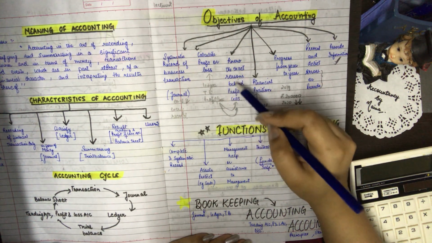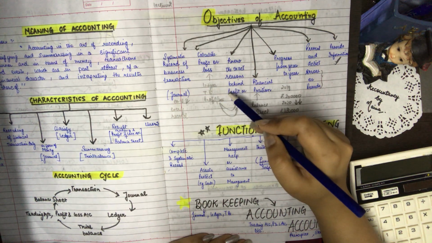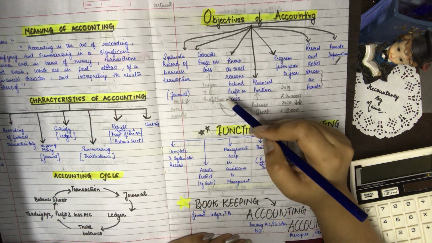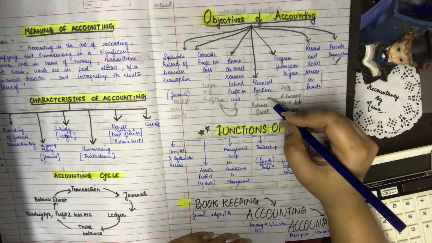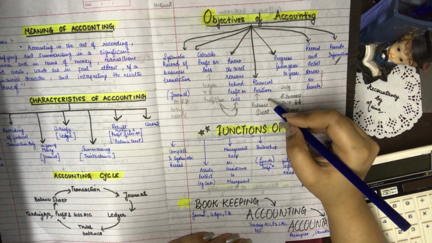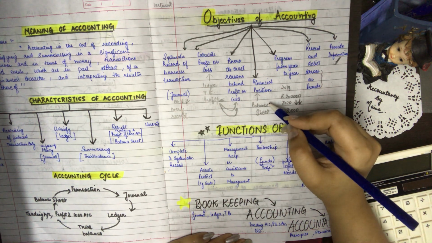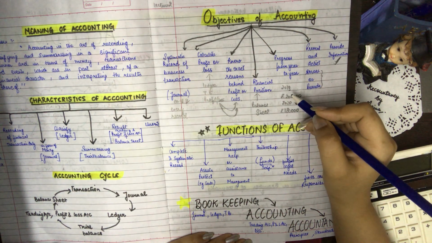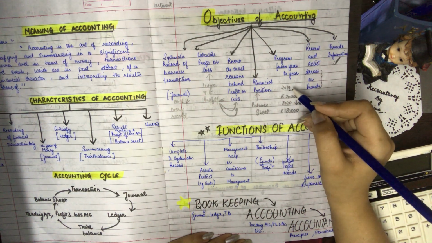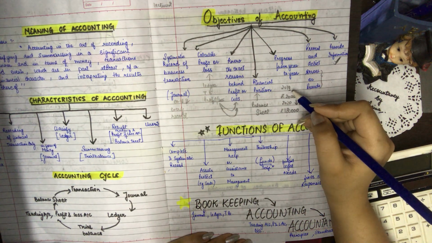So these two situations we get to know from the trading and profit and loss account. Then it helps to know about the financial position. We make the balance sheet, from which we get to know about the financial position of our business. Then we make comparisons of our performance with the last year's performance, or we can compare our performance with our competitors.